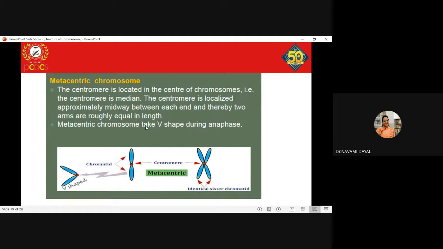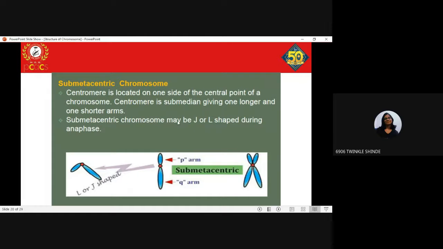Metacentric chromosomes will give rise to a V shape during the anaphase. Imagine the anaphase state, when the chromosomes are pulled towards the poles, it takes a V shape. So metacentric chromosomes will take a V shape. Clear? Yes, ma'am. Coming to the submetacentric chromosome.